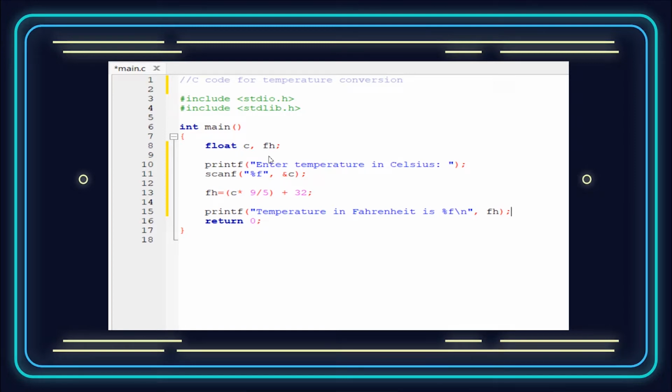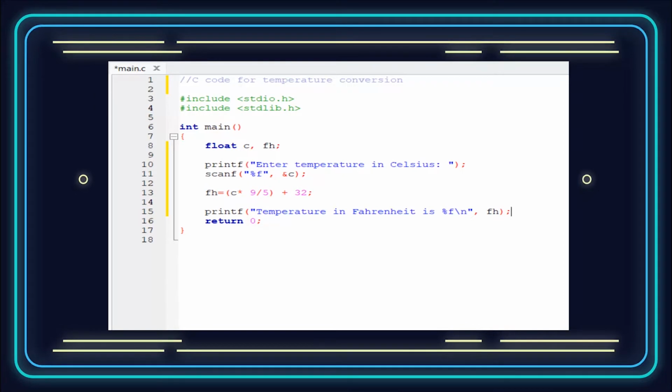Float is basically the decimal or point data type. So C and F are the two variables which have the data type float. Then we are printing the statement enter temperature in Celsius, and whatever value is entered by the user is scanned, and %f is the format specifier for data type float, as we mentioned earlier.